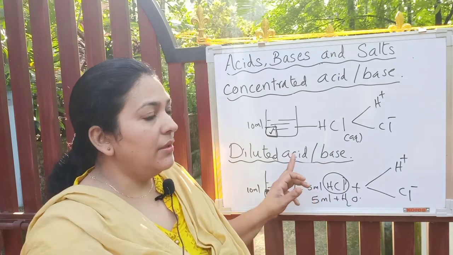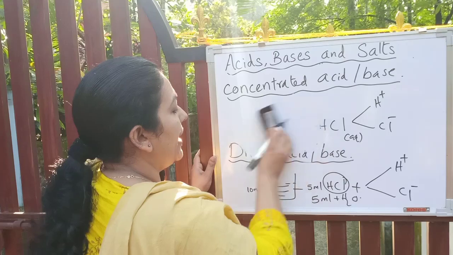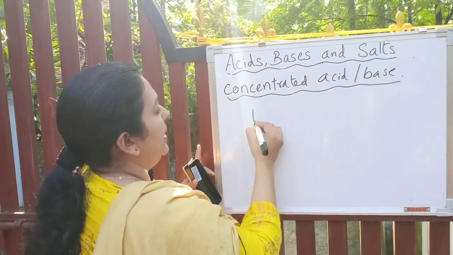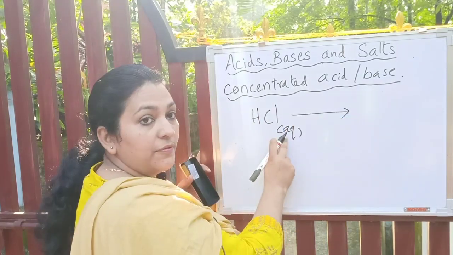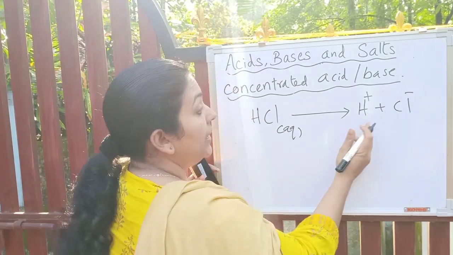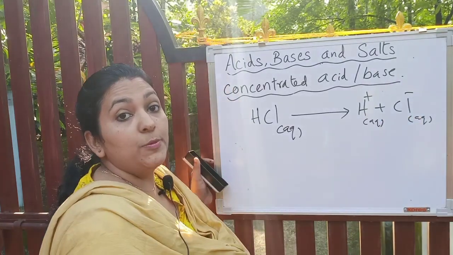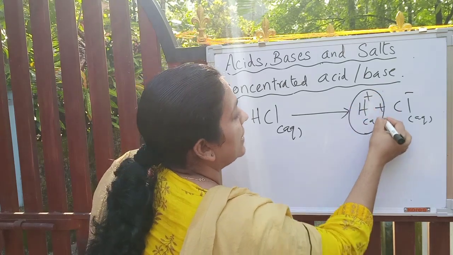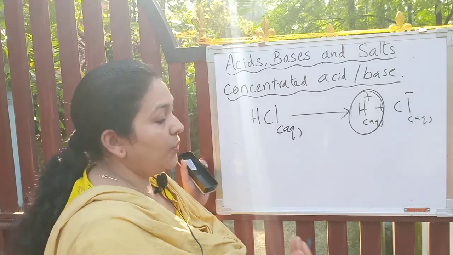Here one more point we have to remember: when an acid is mixed with water, for example, hydrochloric acid in presence of water will completely ionize into H plus ions and chloride minus ions. Remember, these H plus ions in the solution are unstable. They cannot exist alone. So what they will do?